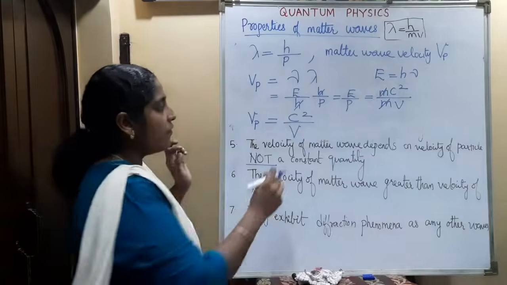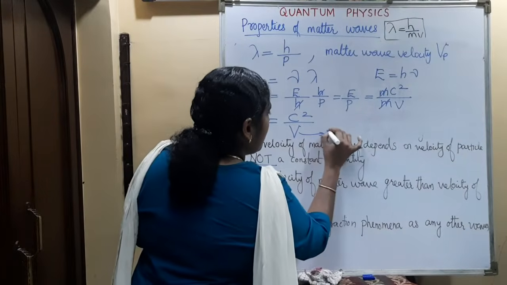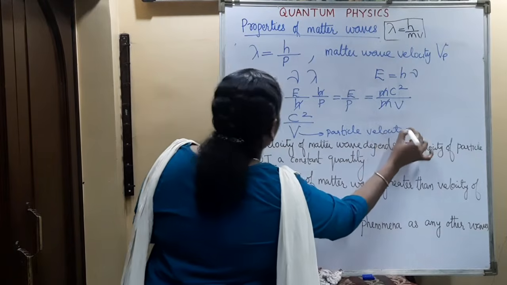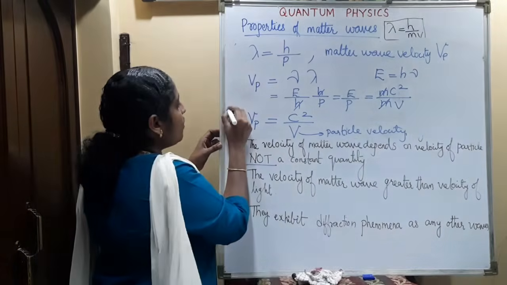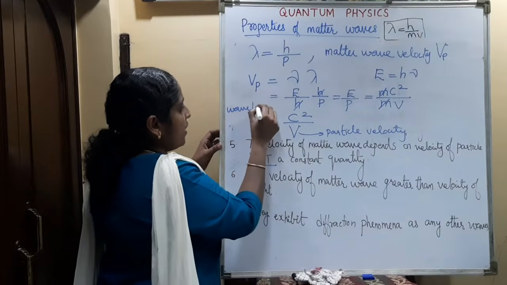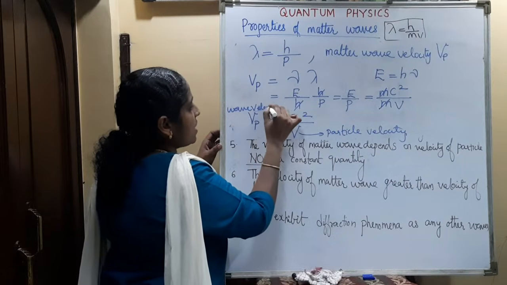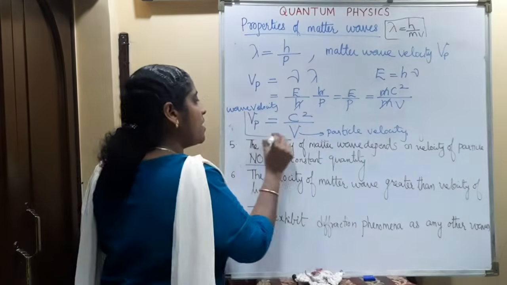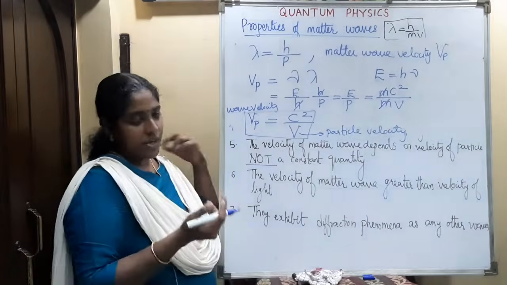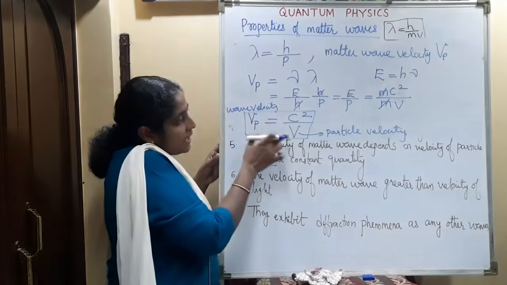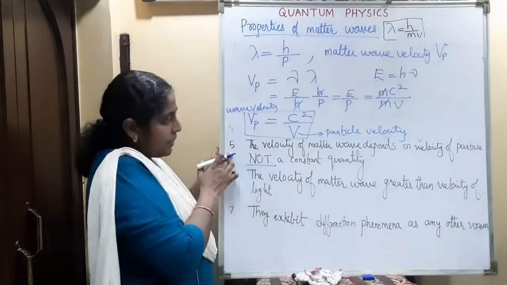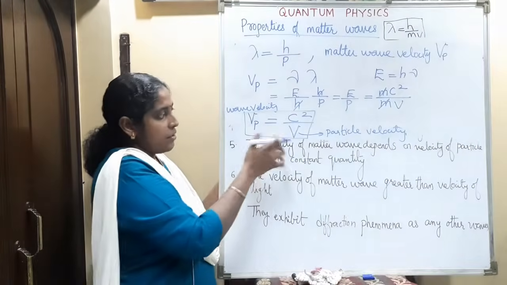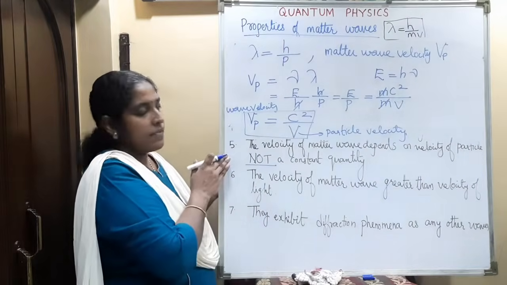Here this v is the particle velocity. And Vp is the wave velocity, that is the matter wave velocity. So we got the expression: matter wave velocity is equal to c square divided by v, where c is a constant, 3 into 10 raised to 8 meter per second. So the wave velocity depends on the particle velocity. That is our fifth property. The velocity of matter wave depends on the velocity of the particle. It is not a constant quantity. According to the particle velocity, the phase velocity will change.